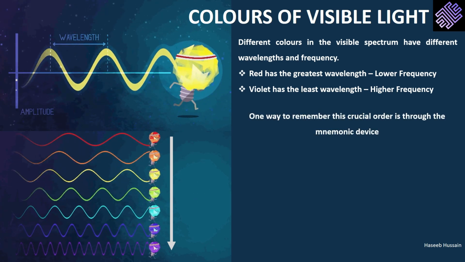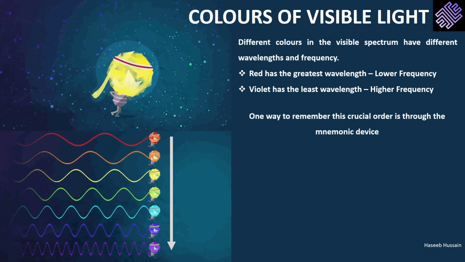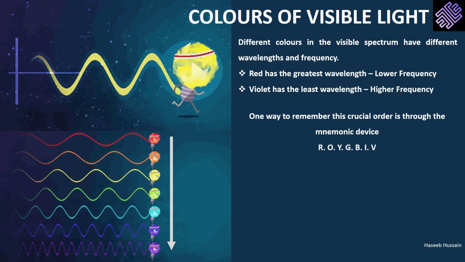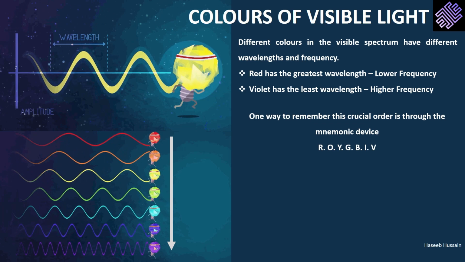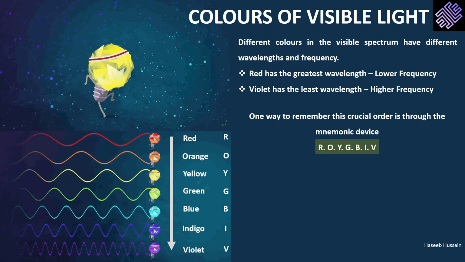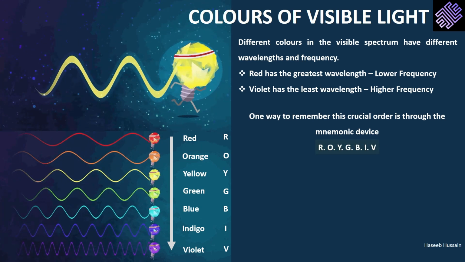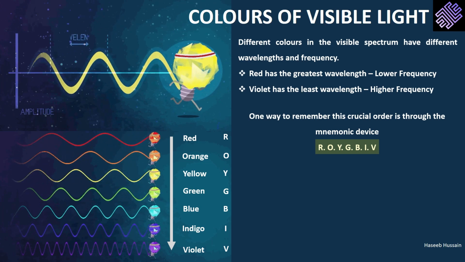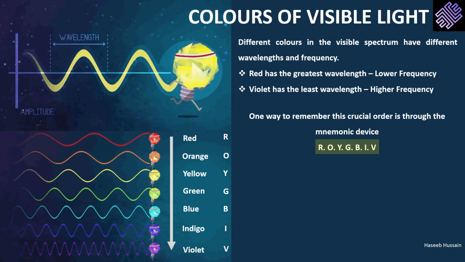It is important to remember the order of the visible spectrum, with red at the top and violet at the bottom. A useful trick to remember is the mnemonic device ROY G. BIV. In this, R stands for red, O for orange, Y for yellow, G for green, B for blue, I for indigo, and V for violet.